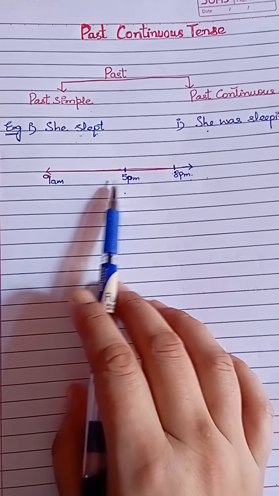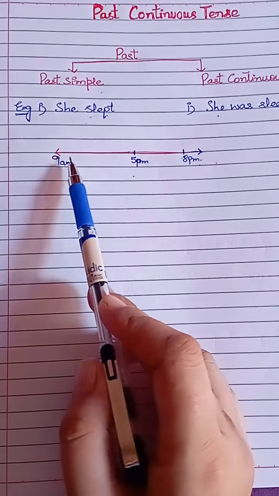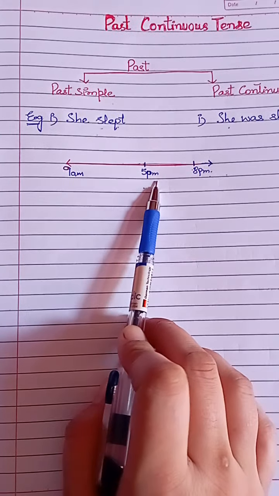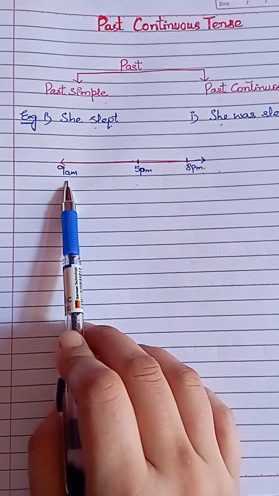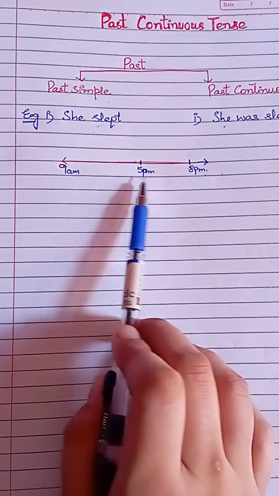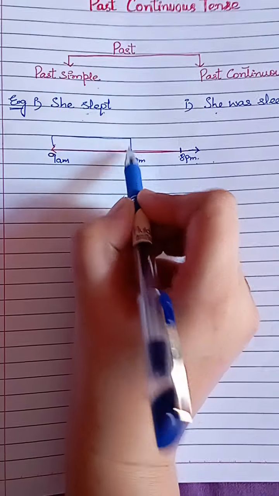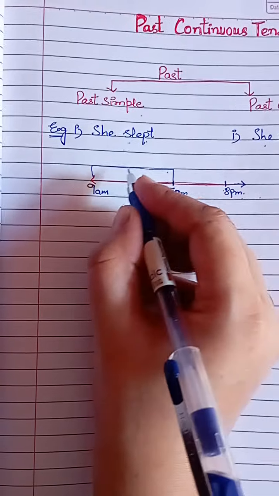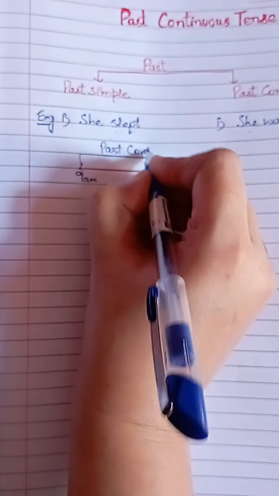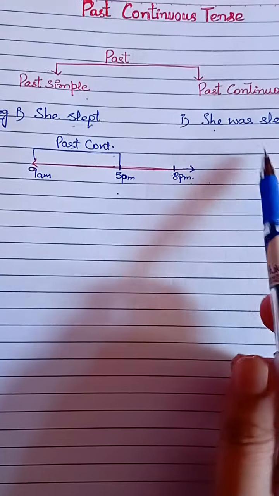You could say she was sleeping from 9 a.m. to 5 p.m. When she started and up to 5 p.m. she was sleeping, and this is a continuous process and in the past, so we use here past continuous tense, like "she was sleeping."